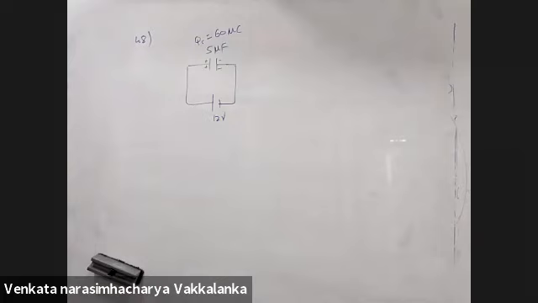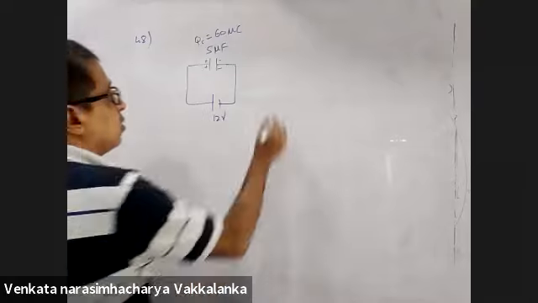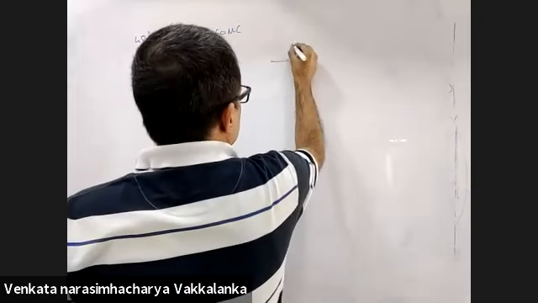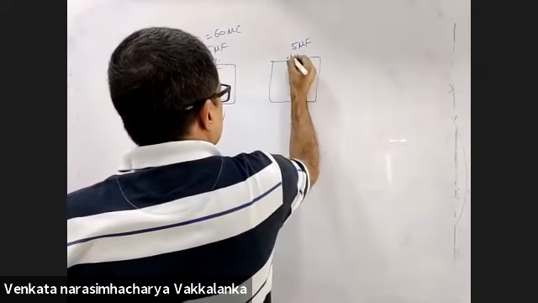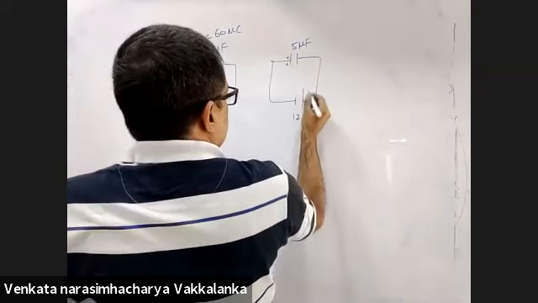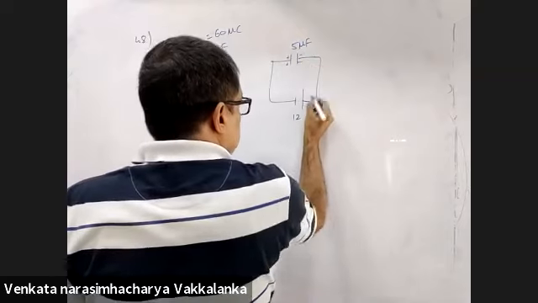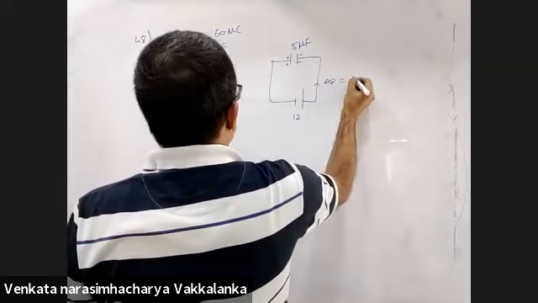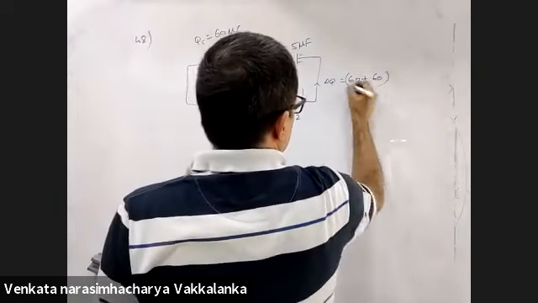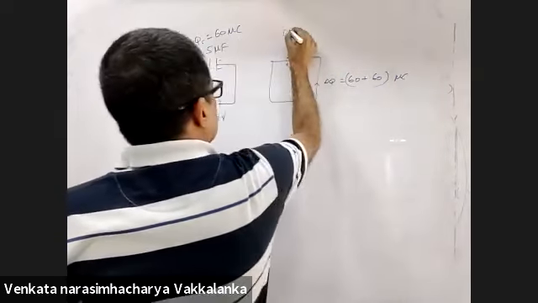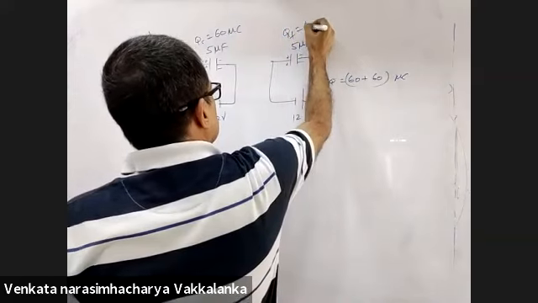The positive plate is now connected to the negative terminal of the 12 volt battery and vice versa. Find the heat developed in the connecting wires. Now what you did is, same 5 microfarads, we connected it this way. Positive plate is connected to the negative terminal. Now this should send initially how much? 60 microcoulombs to nullify the charge and then 60 microcoulombs to recharge it. Q final will also be 60.